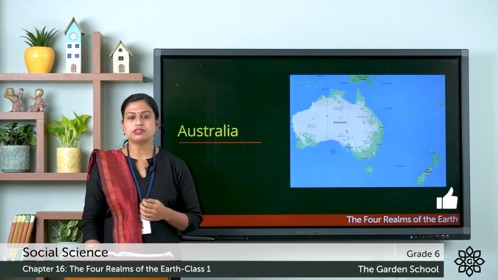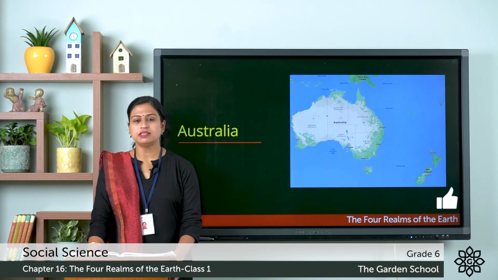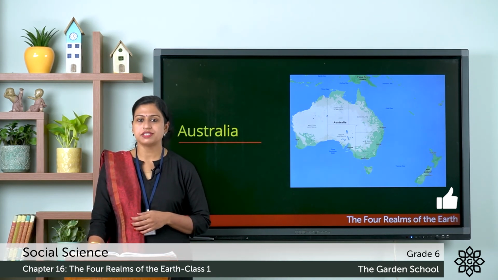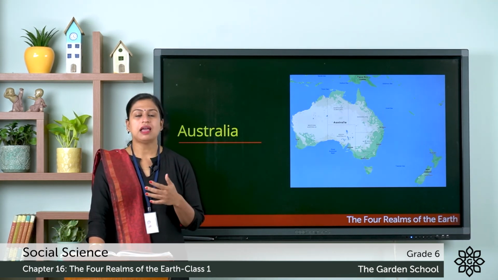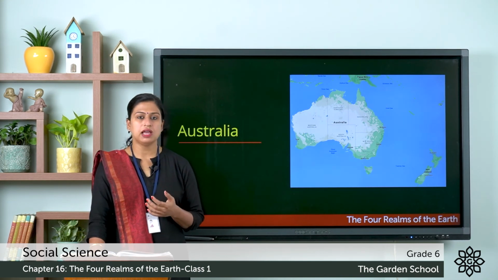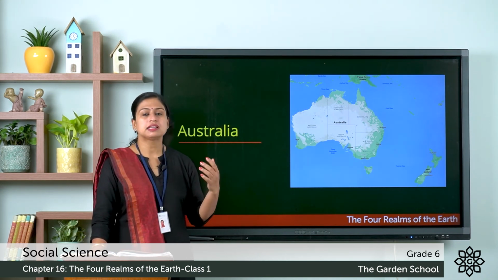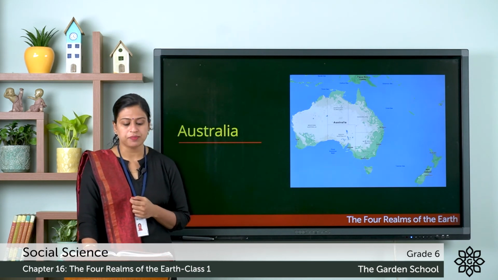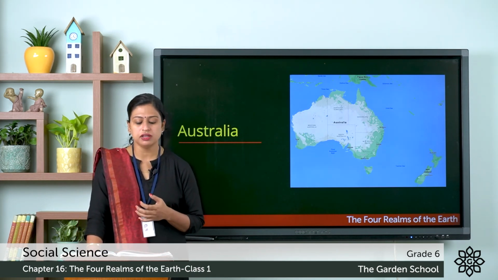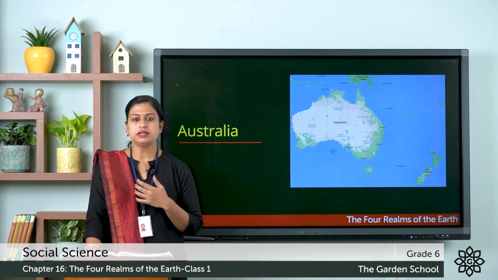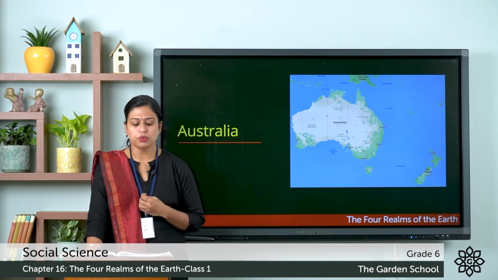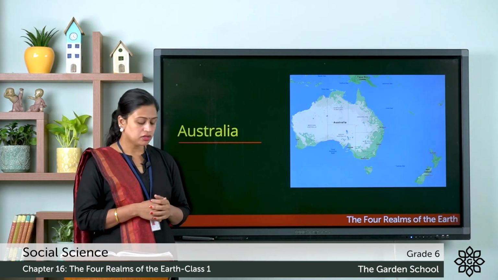Next one is Australia. Here Australia is the smallest continent, which lies in the southern hemisphere, and it is also known as the down under continent. Here the Australian land mass along with the islands of New Zealand, Papua New Guinea and Tasmania, together are known as Oceania, and the vast areas of Australia are covered by desert, and you can also find the Great Barrier Reef that covers over 2,500 kilometers of coral, and now it is the largest living structure in the world. So this was about the 7 continents.